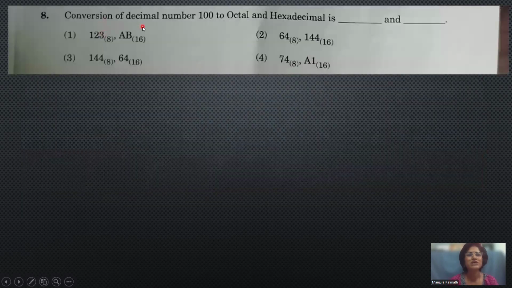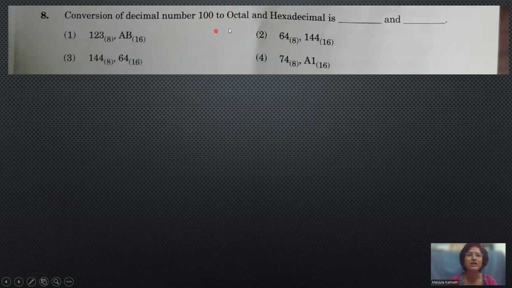The next one is conversion of decimal number 100 to octal and hexadecimal. So now I need to convert this 100 to an octal number. How to convert this to the octal number? We have to divide the given number with 8, and then we have to note down the remainder.